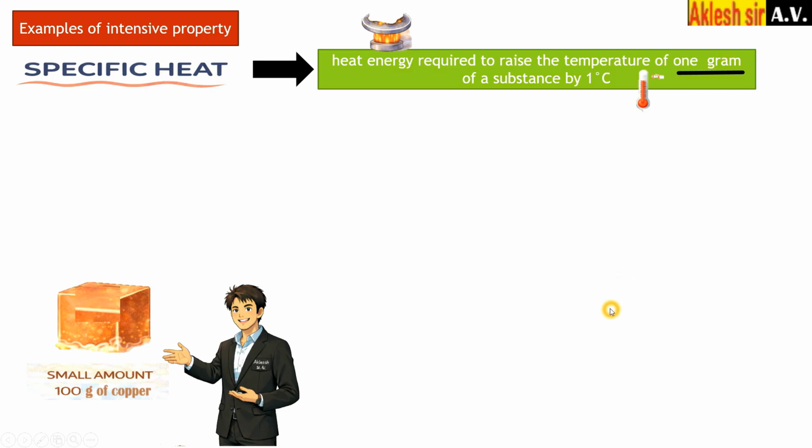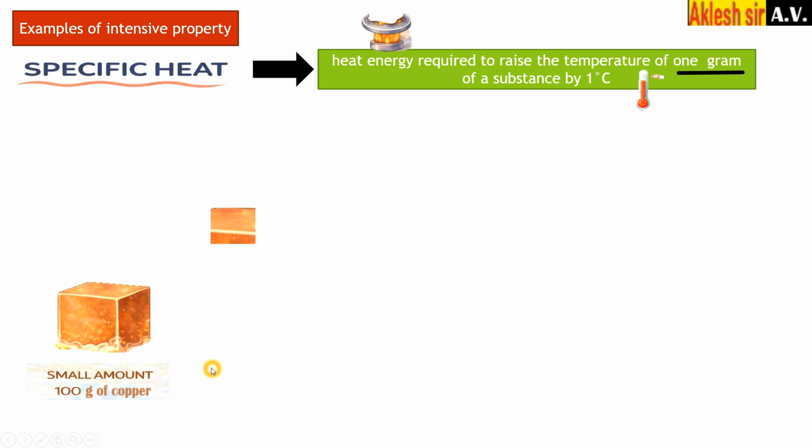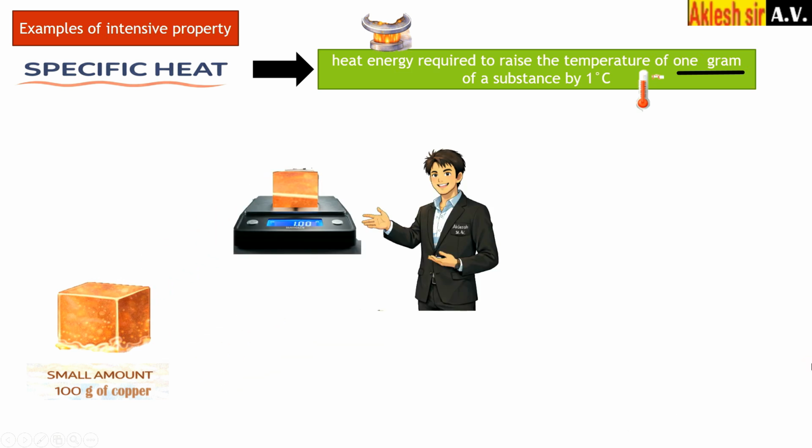So we have to take 1 gram of copper from the 100 gram of copper. Now we have taken 1 gram of copper here. Now we will heat that 1 gram of substance till the temperature increases by 1 degree Celsius.